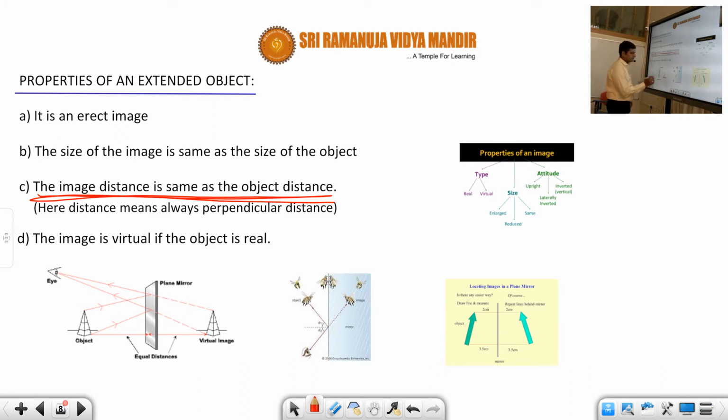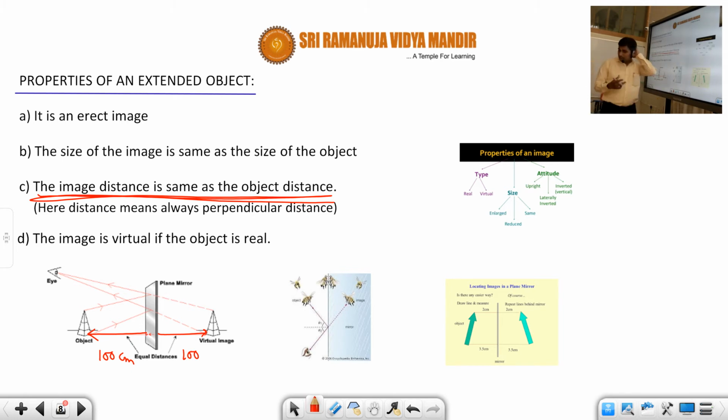For example, in this diagram, suppose this object is at a distance of 100 centimeters from the mirror. Now the image distance will also be the same, 100 centimeters only. It cannot be some 125 centimeters or like that. Whatever the distance of the object from the mirror, the image distance will also be the same from the mirror. So that is the third property.